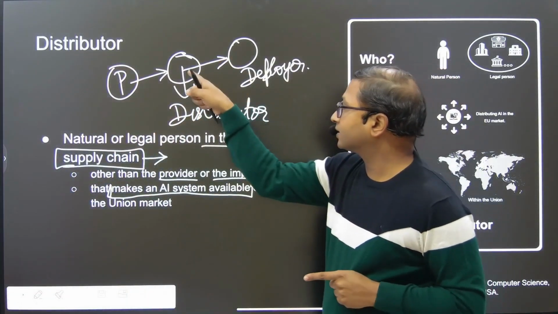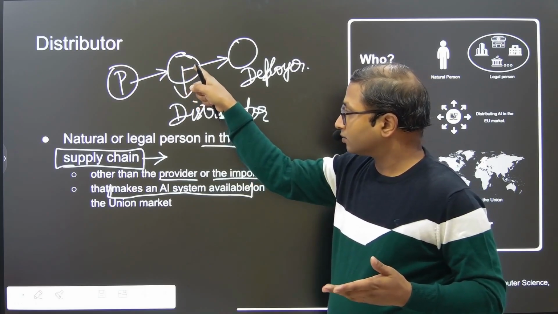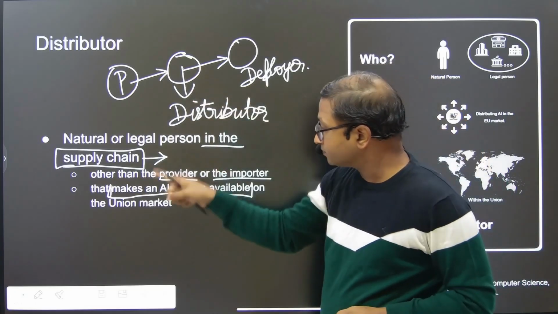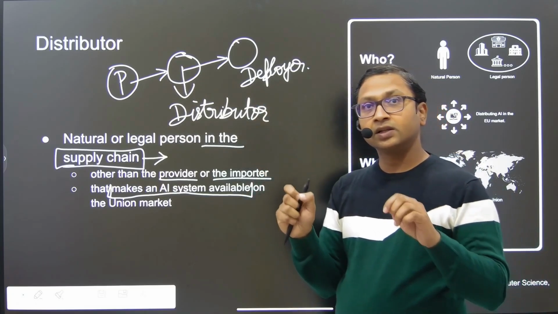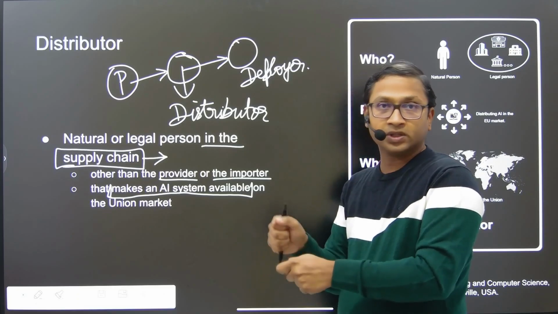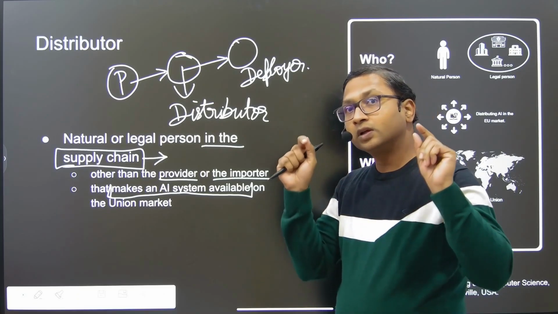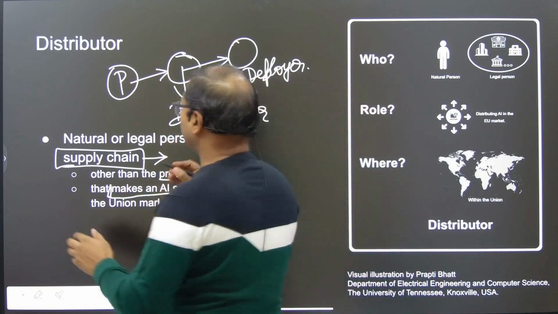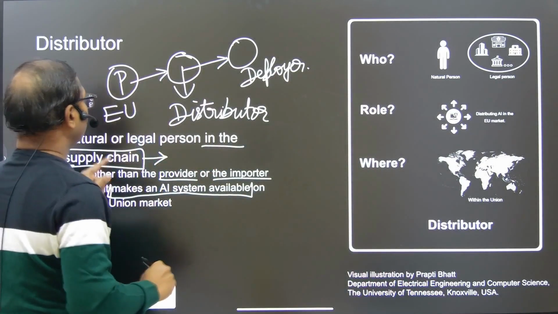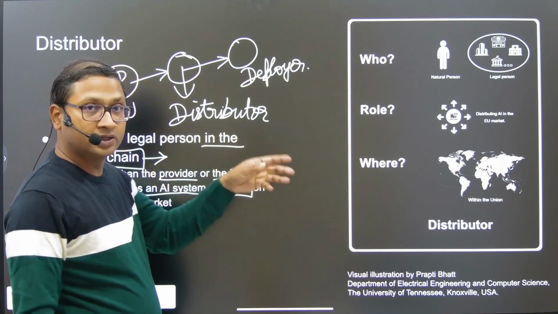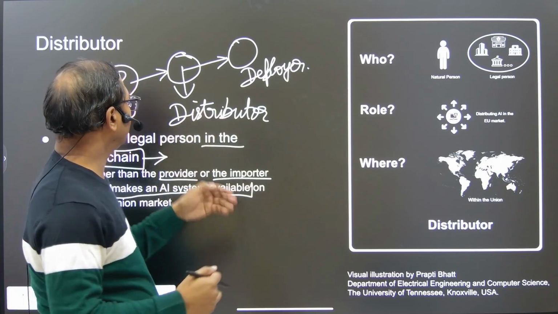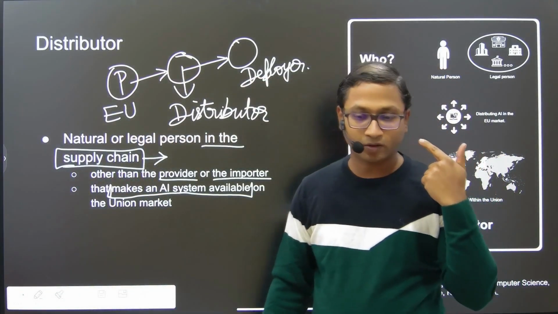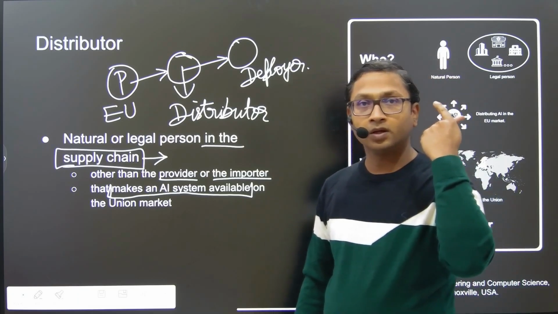Note that this person cannot be an authorized representative, cannot be a deployer, cannot be an importer, because for importer the mandatory condition is that the trademark or the name should be bearing of the natural or legal person in the third country. Now here this is coming from EU only. So provider is in EU, hence the trademark of the provider is inside EU. Now this entity, what will this be? This cannot be provider, this cannot be authorized representative, this cannot be importer.